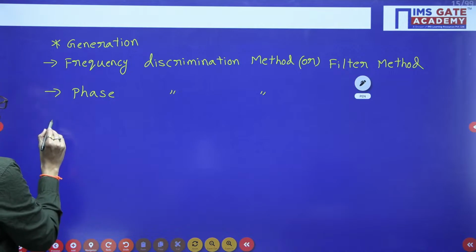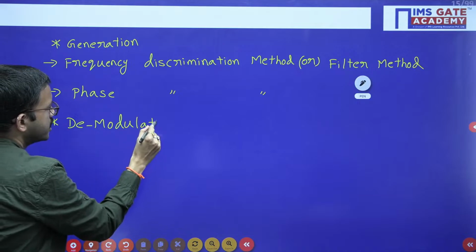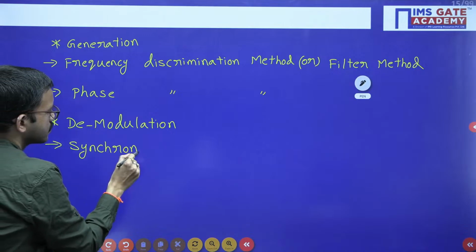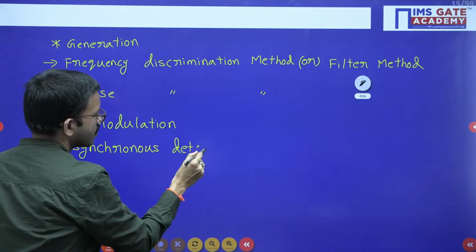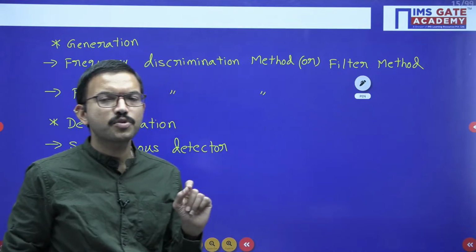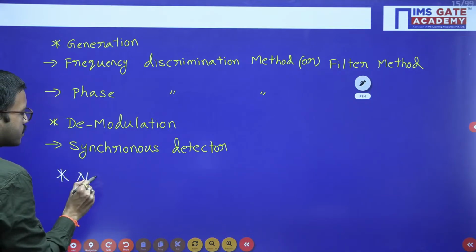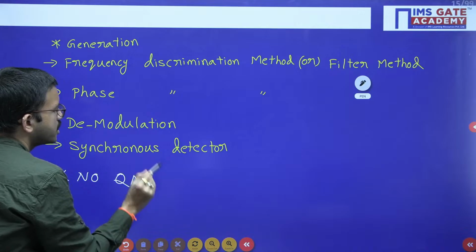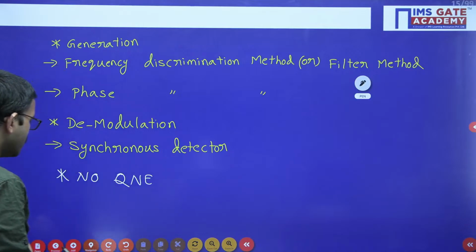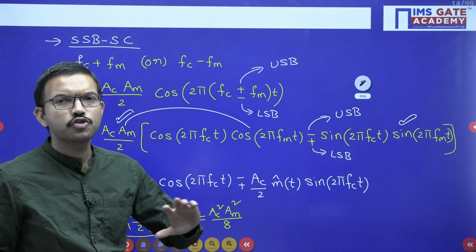Coming to demodulation, as usual, we have the synchronous detector. But here there is one more advantage. Earlier, in AM or DSBSC, there is a problem when you use a synchronous detector, the quadrature null effect, whereas here there is no quadrature null effect in SSBSC while performing the demodulation. Because you are getting two terms like this, right? So that is the reason. Either you may get this term or you may get that term. There is no quadrature null effect.